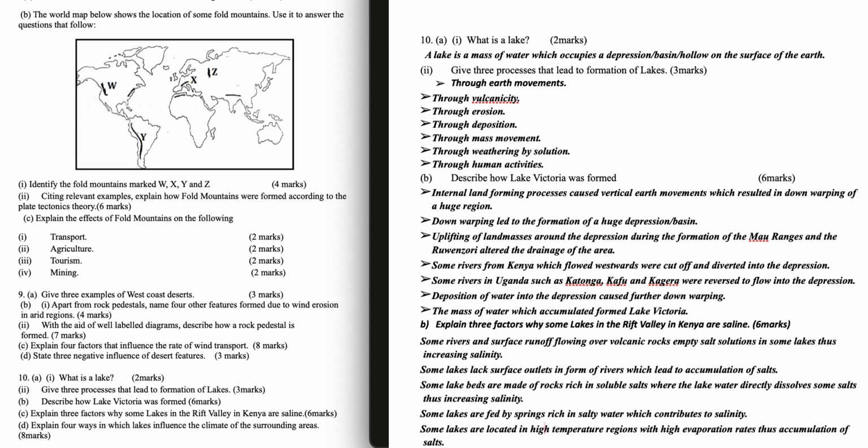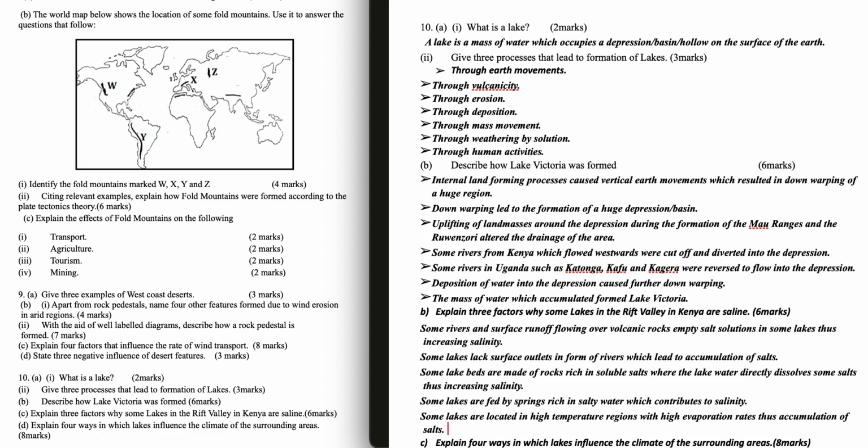Some lake beds are made of rocks rich in soluble salts, where the lake water directly dissolves some salts, thus increasing salinity. Some lakes are fed by springs rich in salty water, which contributes to salinity. Some lakes are located in high temperature regions with high evaporation rates, leading to accumulation of salts.